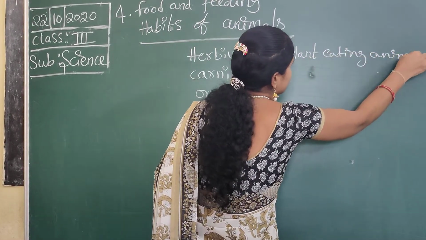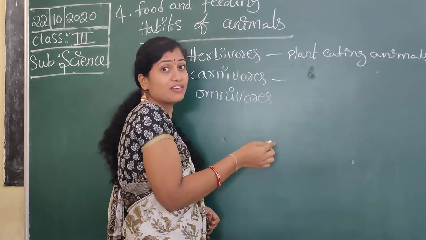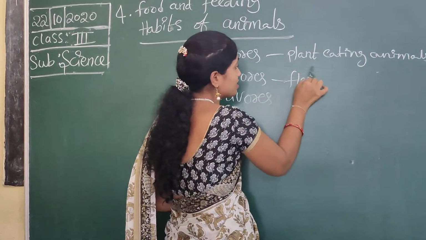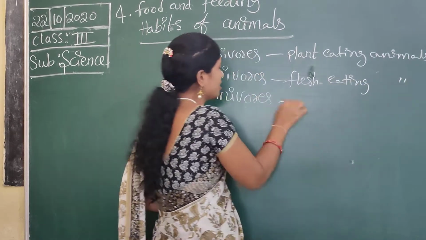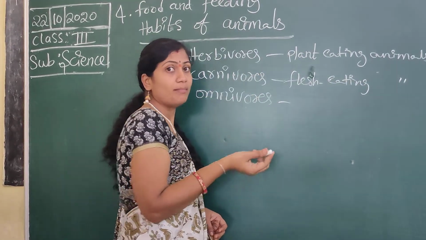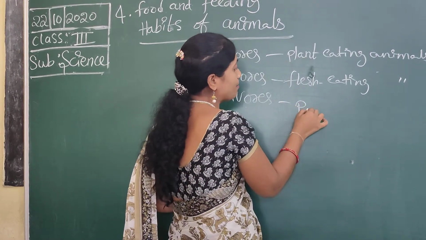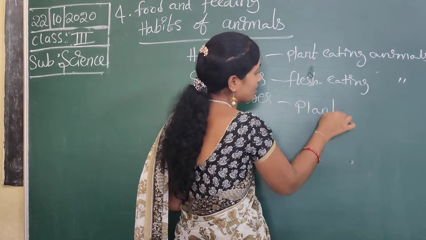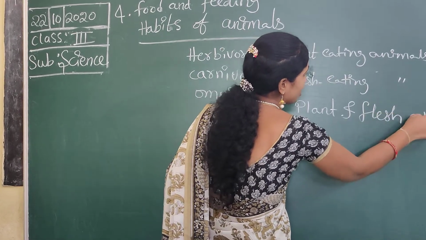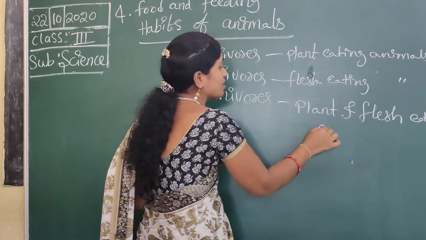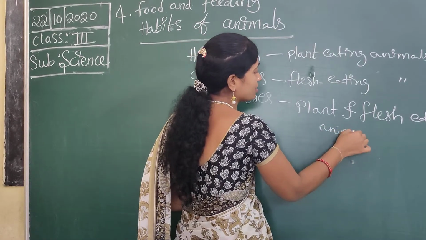Next, carnivores means only flesh eating animals. Omnivores means both plant eating and flesh eating animals, both.